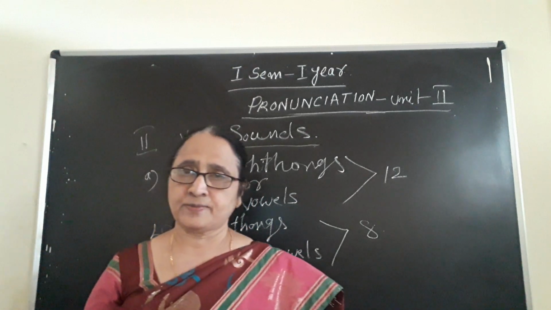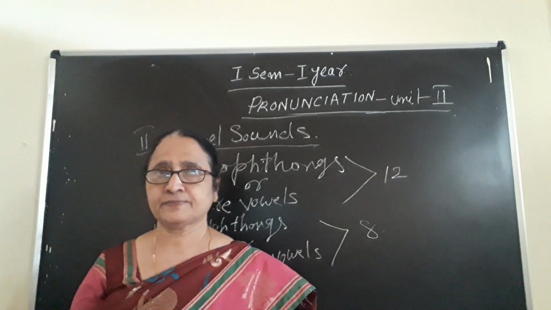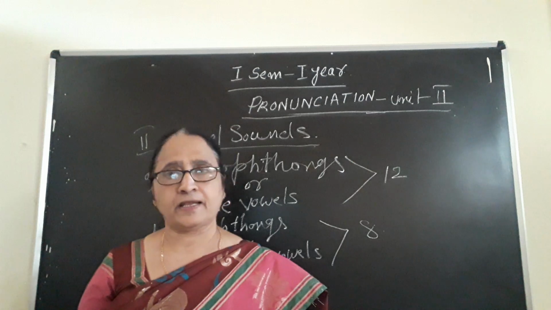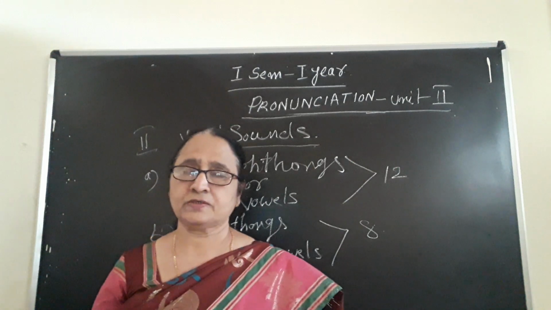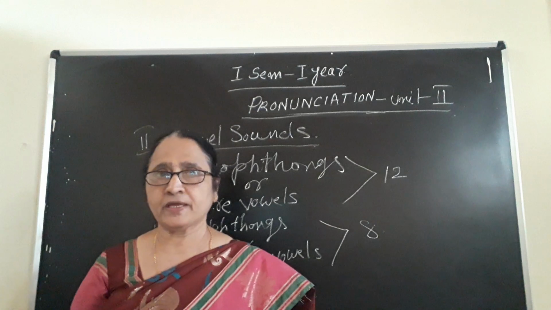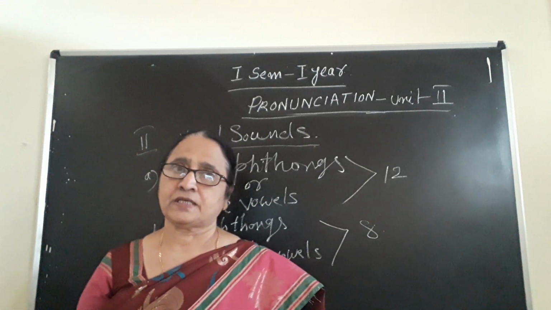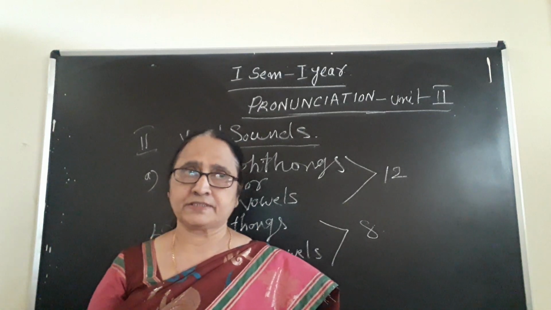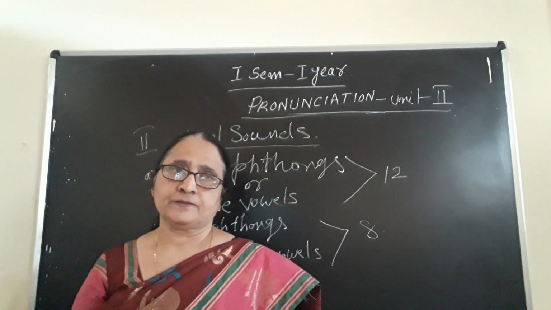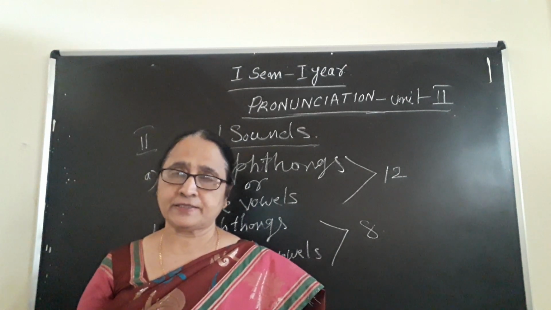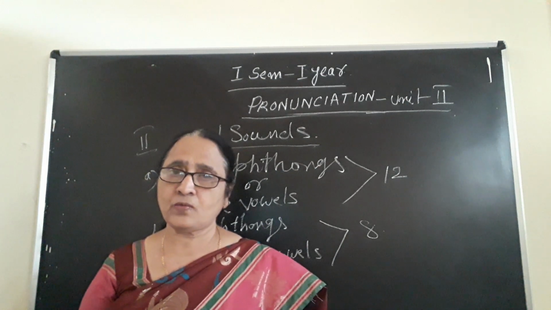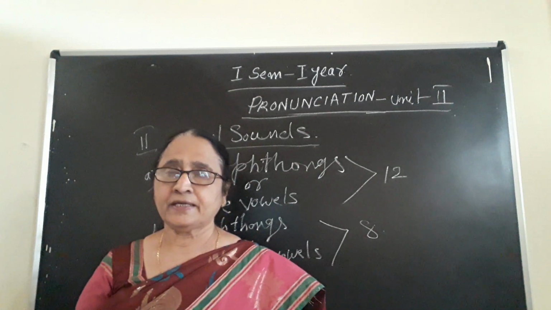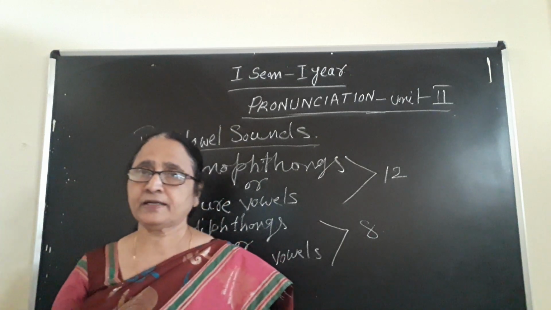Previously, I have explained to you about the consonant sounds. If you have any doubts, you can ask me in the live class. Okay, I will clear your doubts. And now I am going to the topic of vowel sounds, in pronunciation. You know that in English there are 5 letters, especially A, E, I, O, U. These are called vowels.